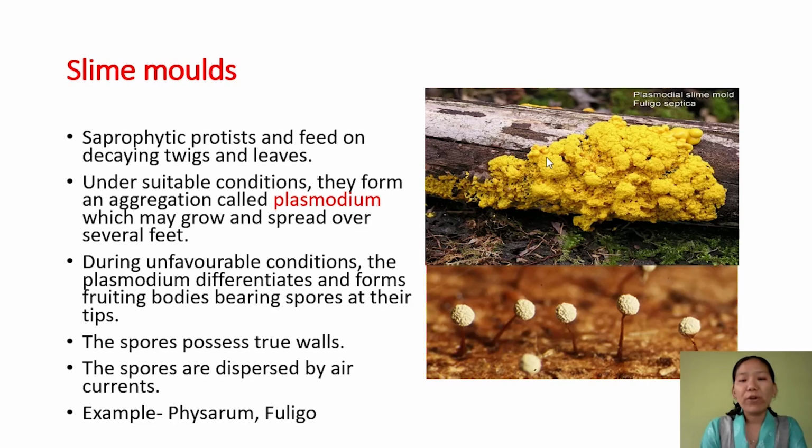But during unfavorable condition, this plasmodium gets differentiated to form fruiting bodies, and these fruiting bodies will produce spores. The spores have a true cell wall, and they are dispersed by air current. With the return of favorable condition, these spores will germinate and form again the aggregate, that is plasmodium. The examples are Physarum and Fuligo.